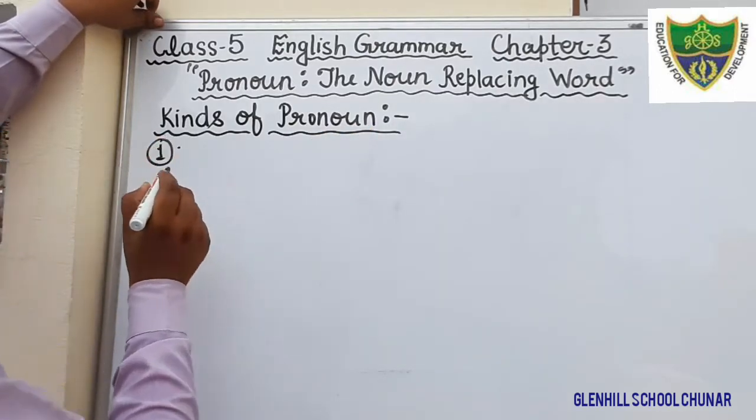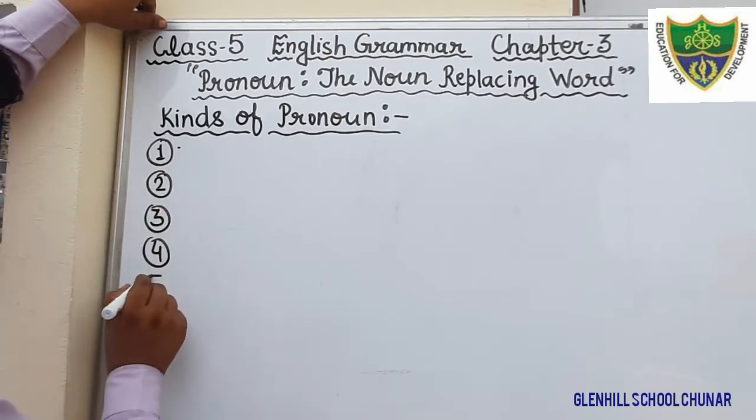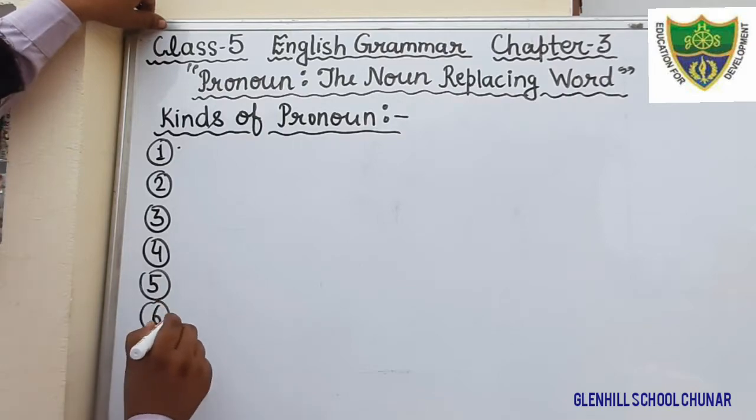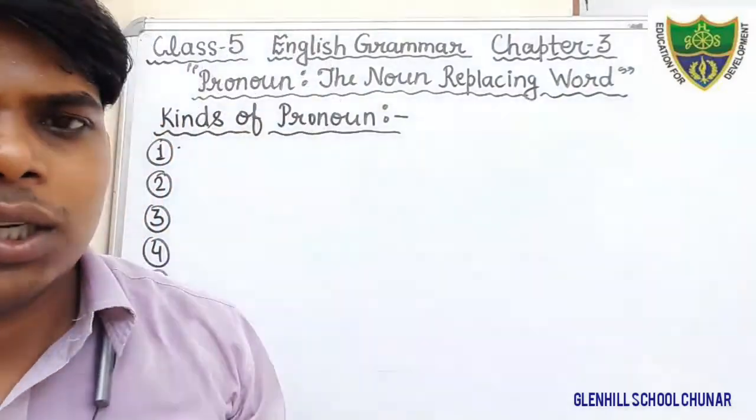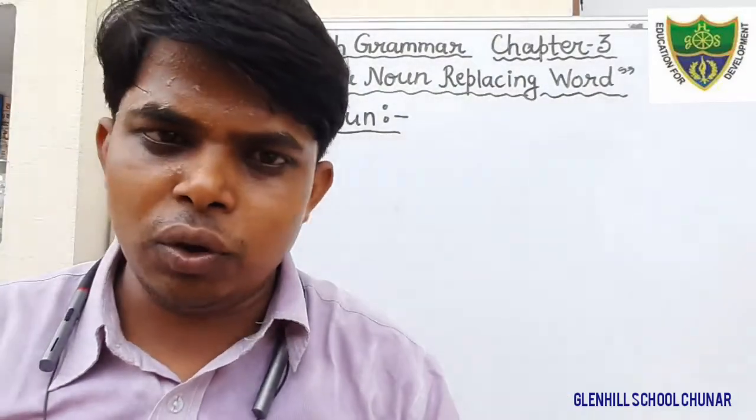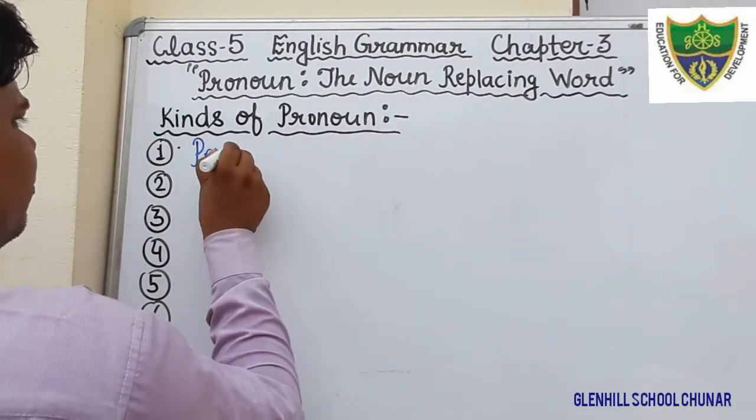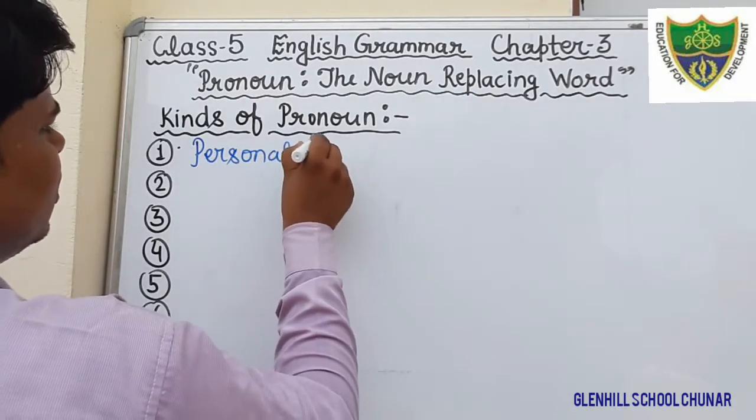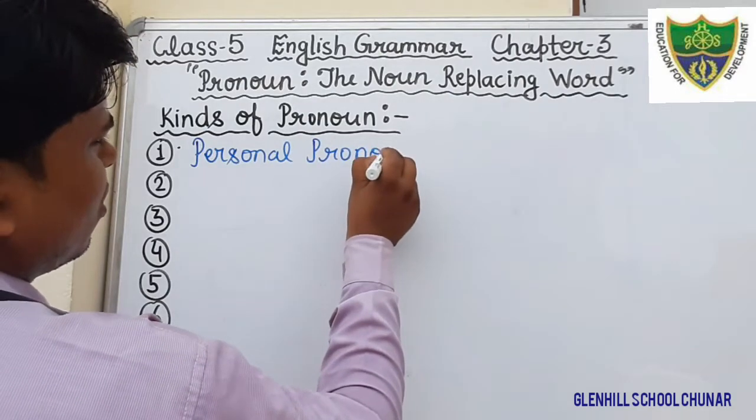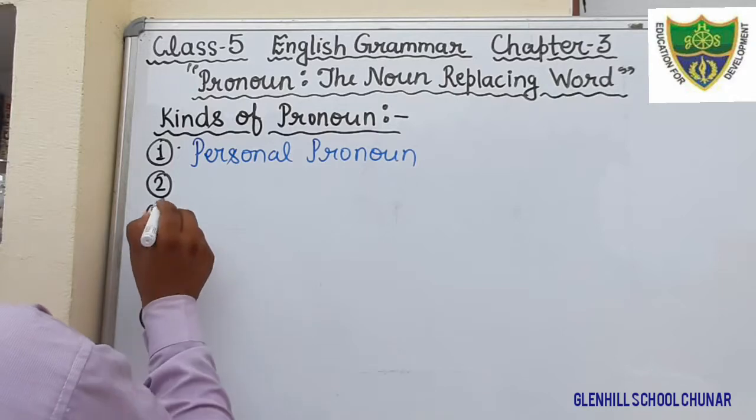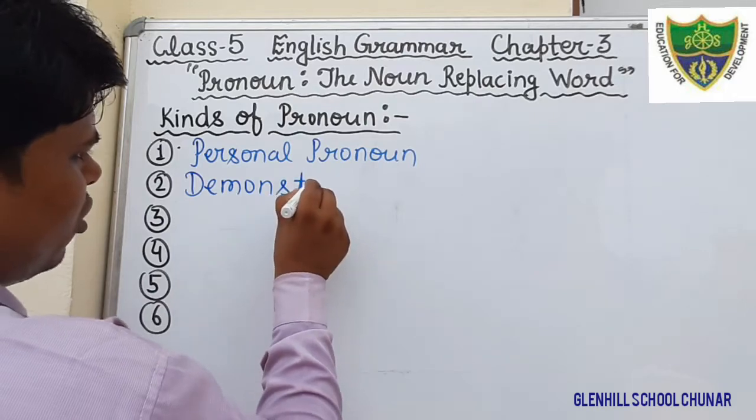First kind, write down. In your book 6 kinds are given, so we will discuss only 6, although there are 10 kinds of pronoun, but I will tell you only the 6 which are given in your book. Okay students, so first of all write down personal pronoun. Second, demonstrative pronoun.